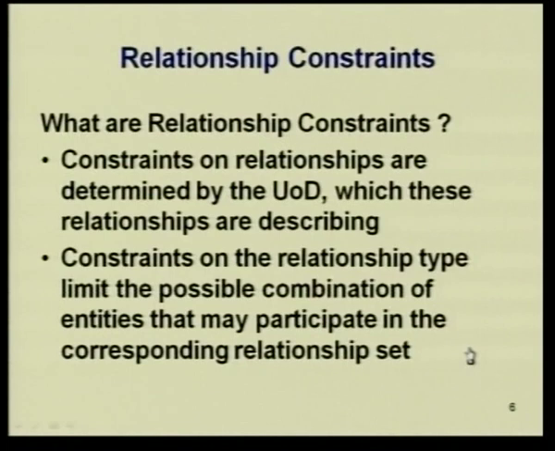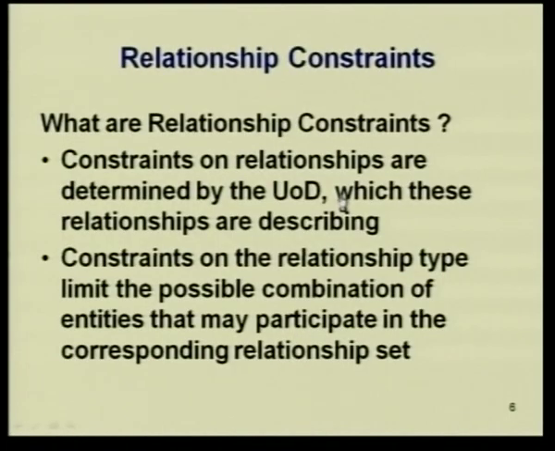Now let us go into an important part of a relationship. Entities in a relationship have certain roles, that is what we have seen till now. Another thing that we have seen is that two entities can take part in the same relationship. So a relationship can be between entities of the same type. Now what are relationship constraints?